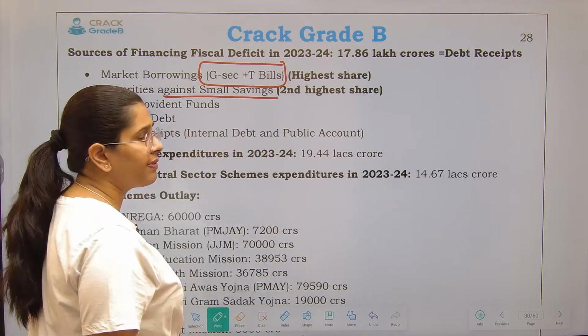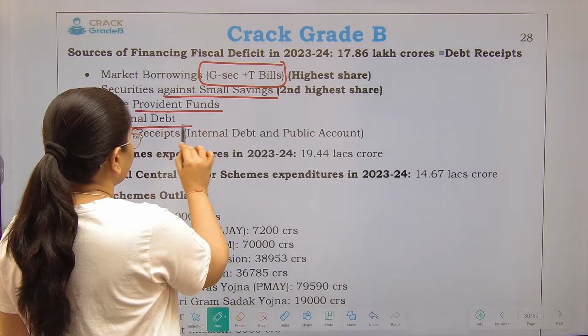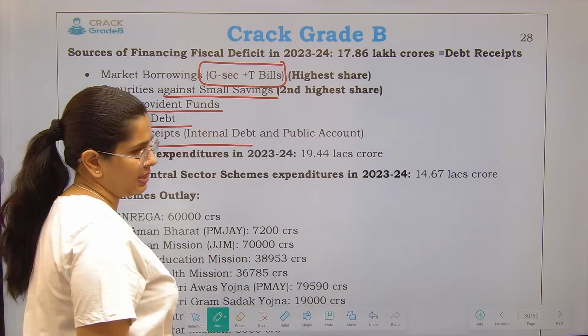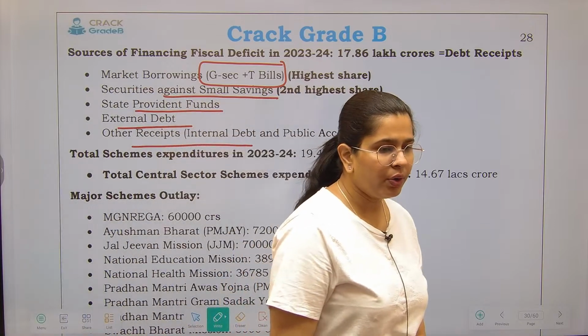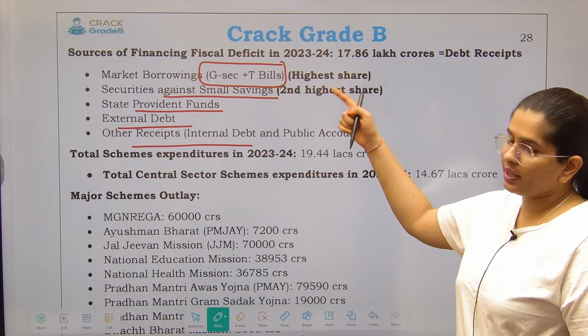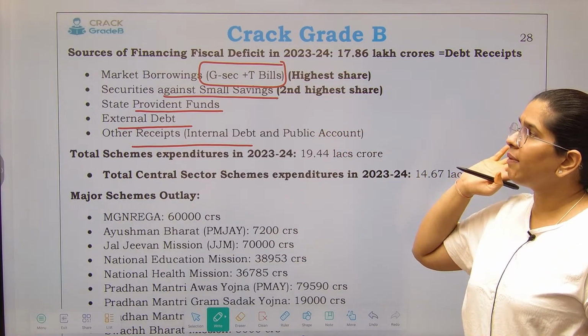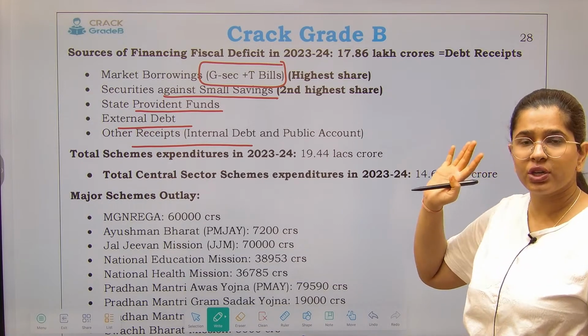Securities against small savings has got the second highest share, followed by provident fund, external debt as well as other receipts. That means in order to fix the fiscal deficit, government borrows like this. The highest borrowing has been done through government securities as well as treasury bills.